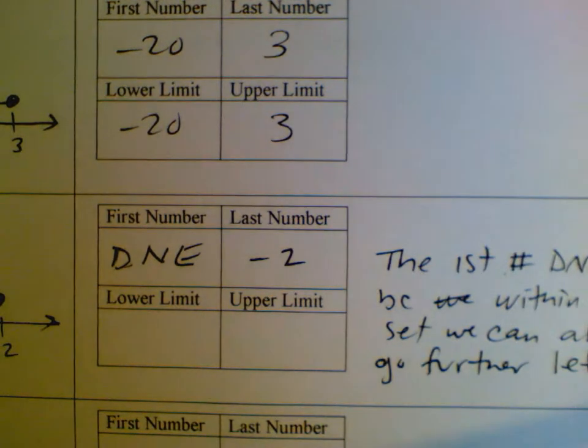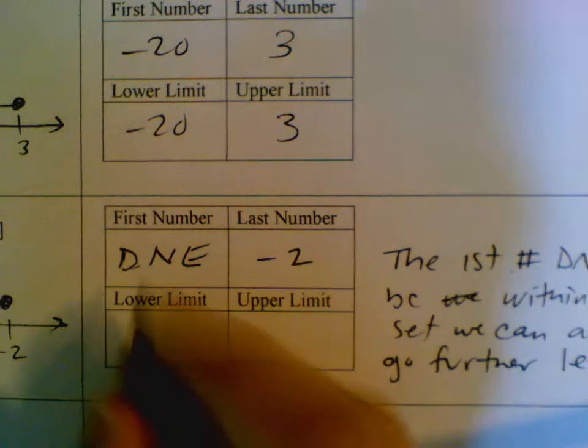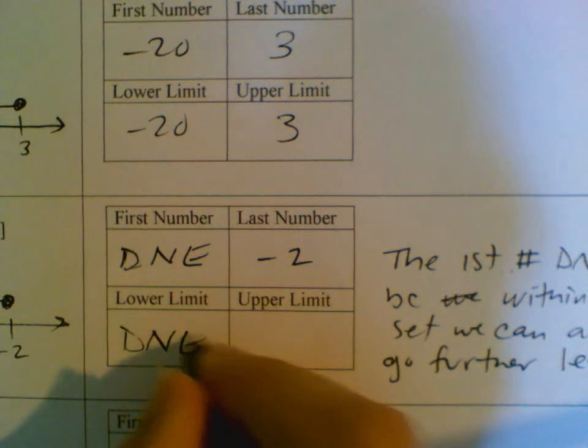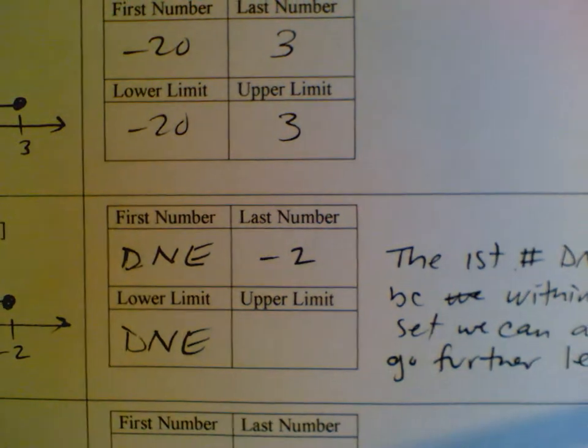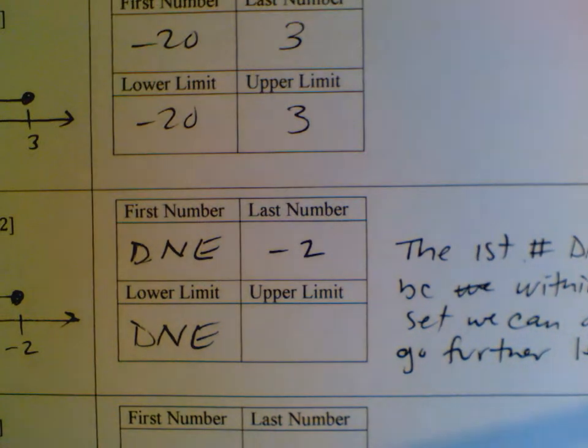All right. So the lower limit, now we're going to think about the limit. So we're asking ourselves, what is the number moving left or right that we can always get closer to but never pass? There is no lower limit, guys. There's no number that moving left we can always get closer to but never pass. So it does not exist. The upper limit is -2. Same reasons as number 1.